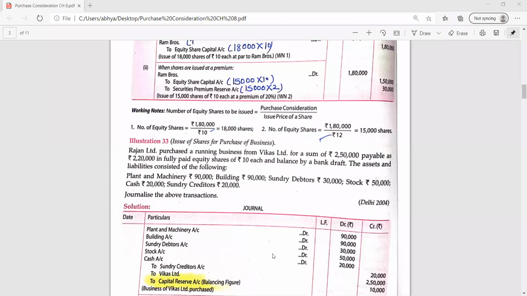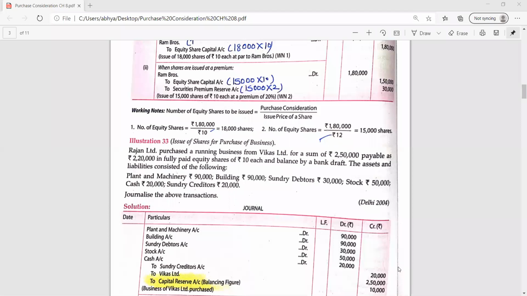Either it will be goodwill or it will be capital reserve. So in this question, the assets are more than the liabilities and purchase consideration, so the balancing figure will be capital reserve. Am I clear with the first entry, students? Yes, ma'am. Okay, Shubhangi, go with the second entry, beta. Vikas Limited debit 2,50,000, to equity share capital 2,20,000, to bank account 30,000. Very good. Very good understanding.